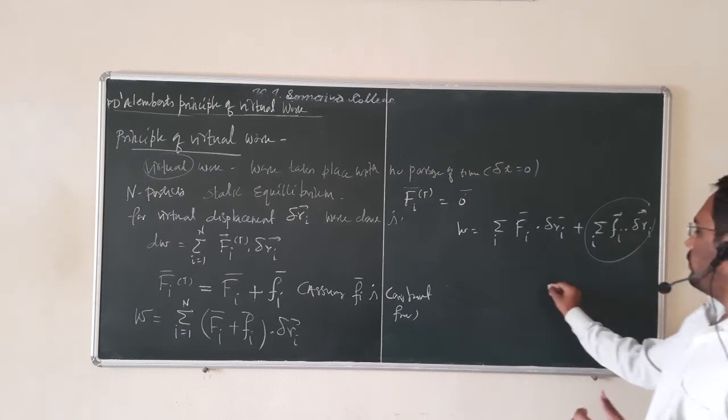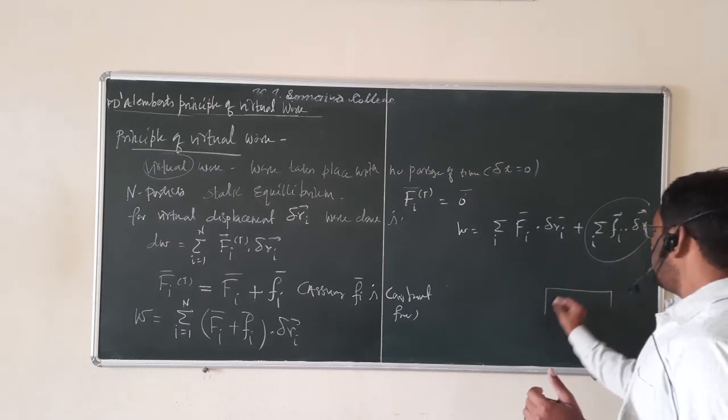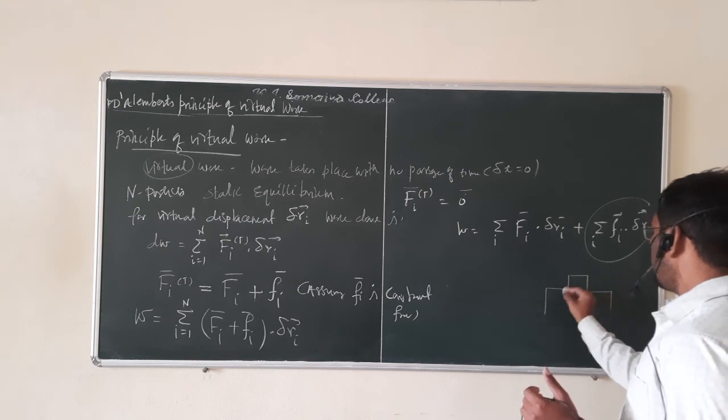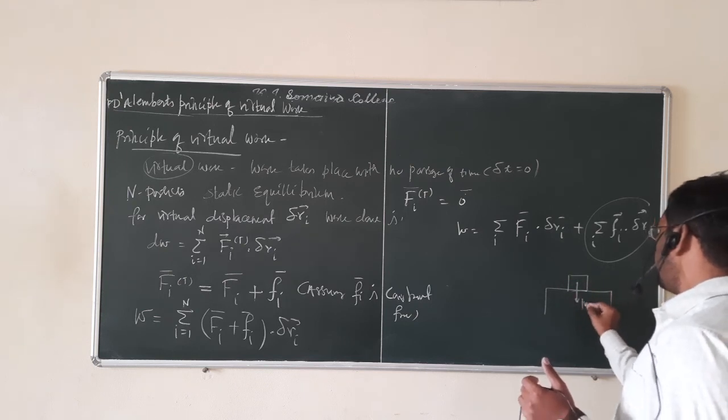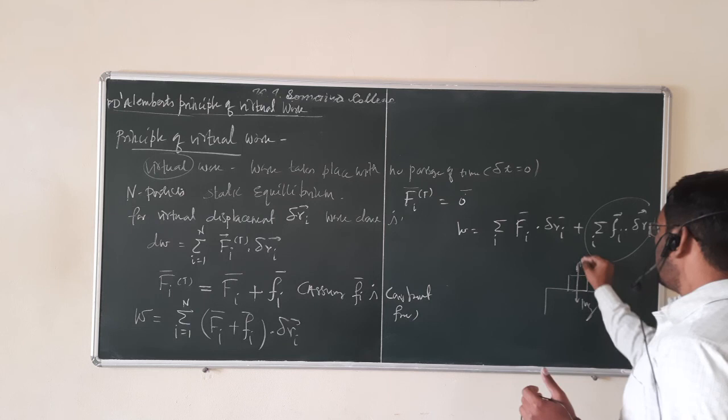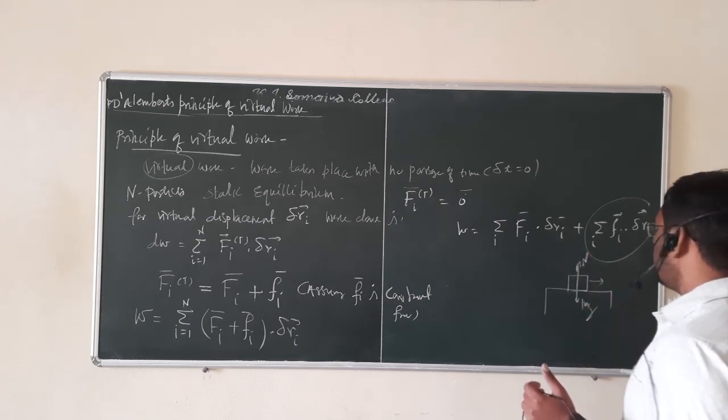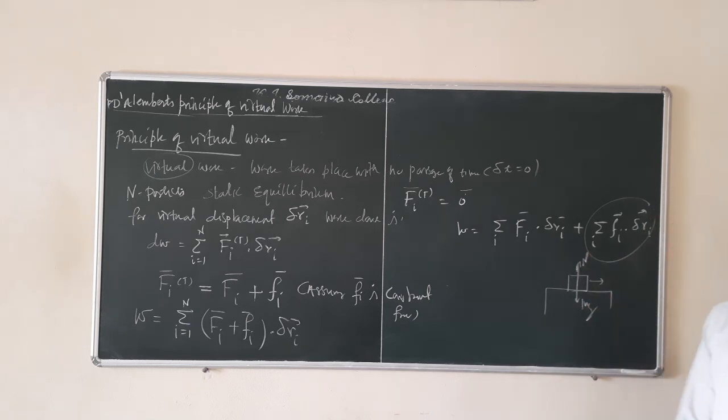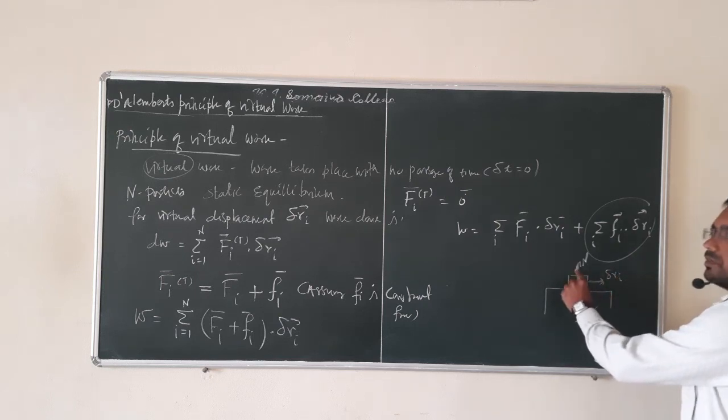Means what? If you take the example of this object, this is the gravitational force, this is the normal reaction, and if the virtual displacement is like this, then our constraint force is the normal reaction. If displacement is like this, then this displacement is perpendicular to the normal reaction.